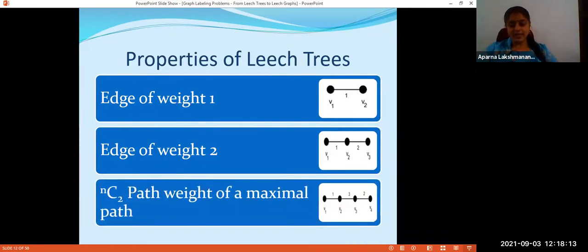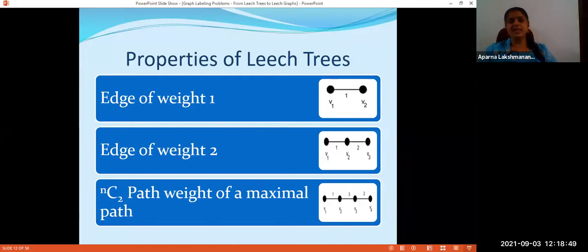Now, what about NC2? The path weights are to be from 1 to NC2. What I can say about NC2 is that NC2 will be the path weight of a maximal path. You should not get it confused with the diametral path. Of course, a diametral path is maximal, but there can be other maximal paths also. Even a P3, just 2 edges, can give you a maximal path. So there is all chance for that, but NC2 will be the path weight of a maximal path.